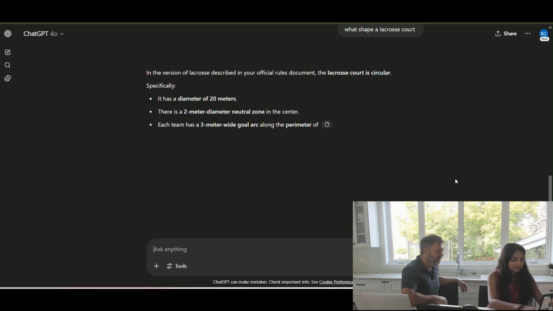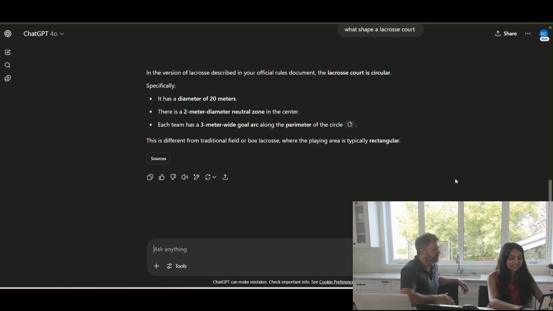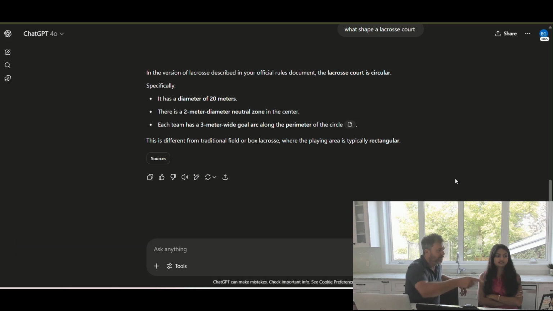And I will bet you $5 that now it's going to highlight, by the way, field lacrosse is circular, and that this is different from traditional field or box lacrosse, where it's rectangular. It's weird that it would not have told us this, except that we've already started a chat history that it's also referring to as additional information. That's why that's happening.